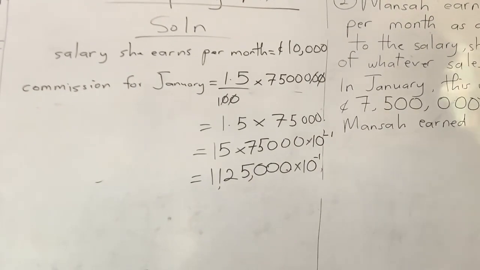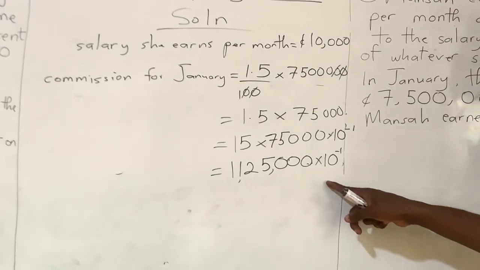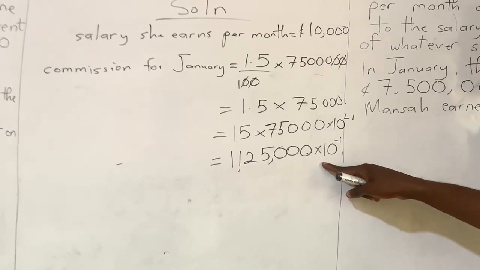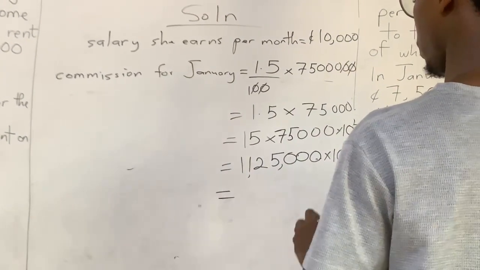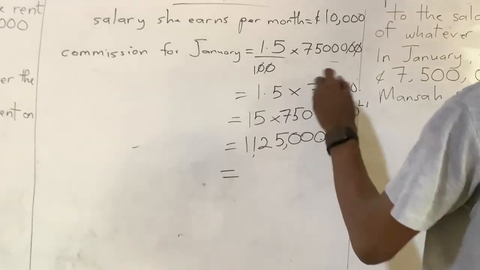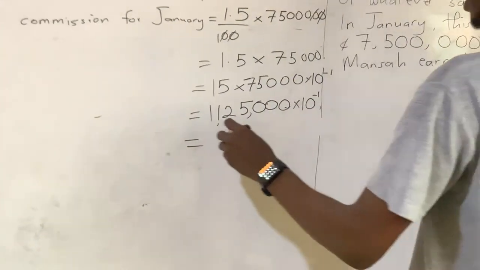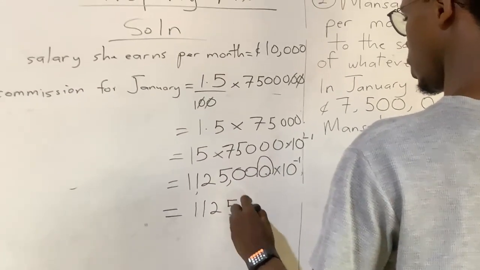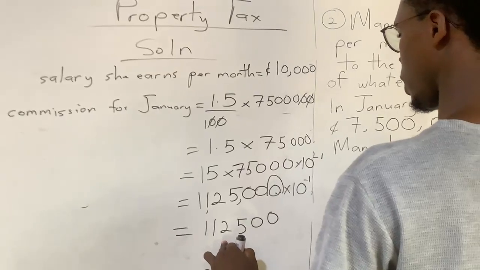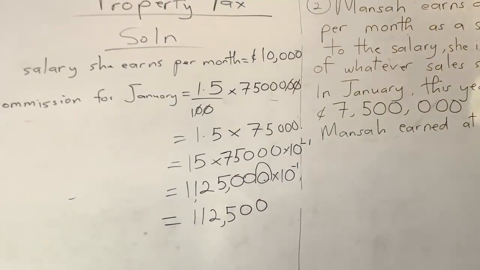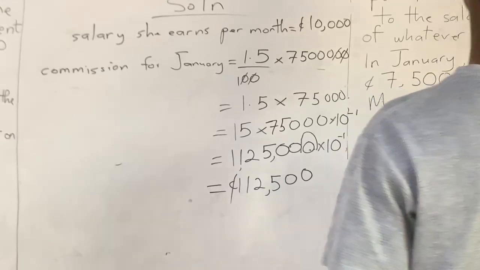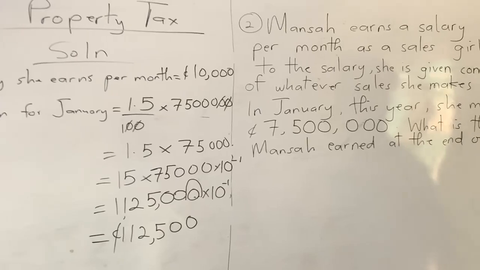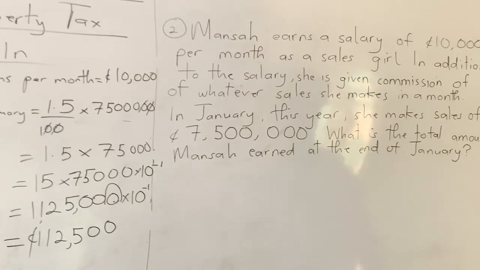Yes, that is it. Times 10 to the power -1, right? But we don't need this in our final answer. So what are we going to do? We're going to use it to move backwards. Since we moved this way, we are now going to move the opposite direction, right? So this way, I mean. The final answer is going to be, yes, so this is what? 112,500. Good. 112,500. So that was the commission for January.